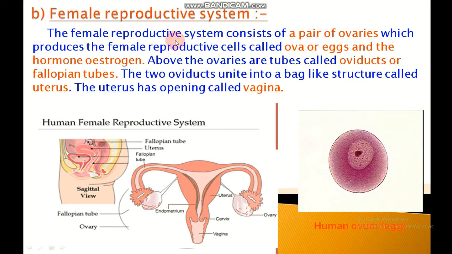Female reproductive system. The female reproductive system consists of a pair of ovaries which produces the female reproductive cells called ova or eggs and the hormone estrogen. Above the ovaries are tubes called oviducts or fallopian tubes. The two oviducts unite in a bag-like structure called uterus. The uterus has an opening called vagina.